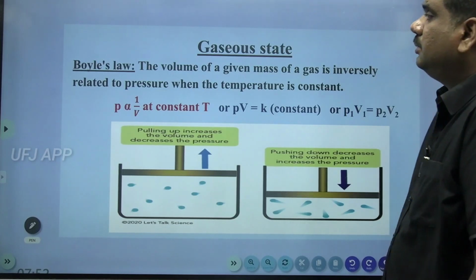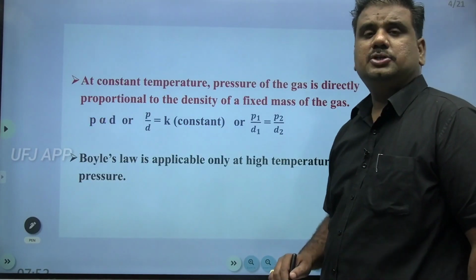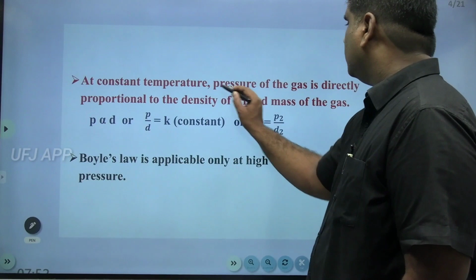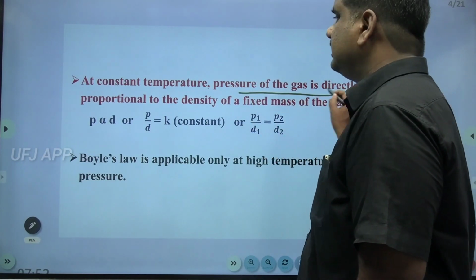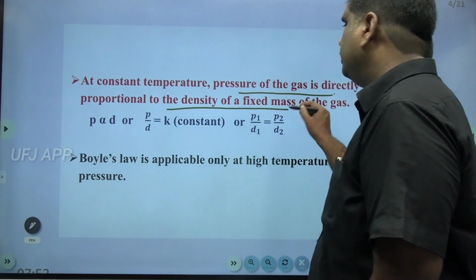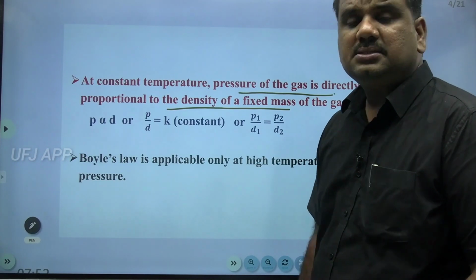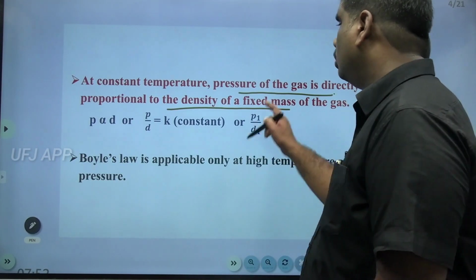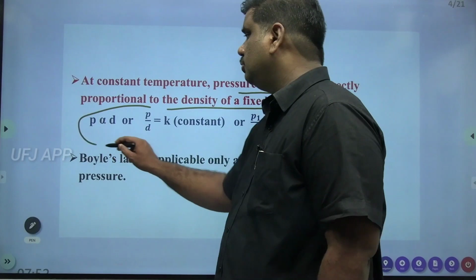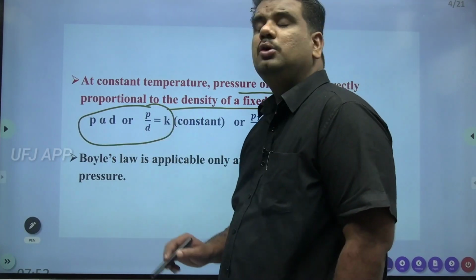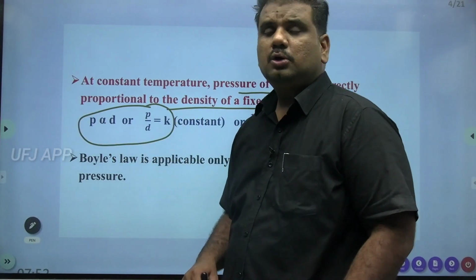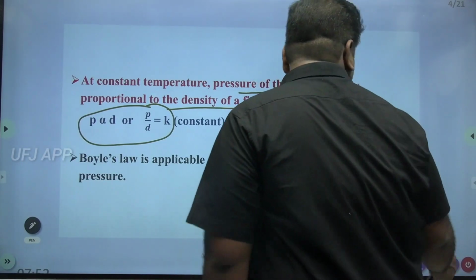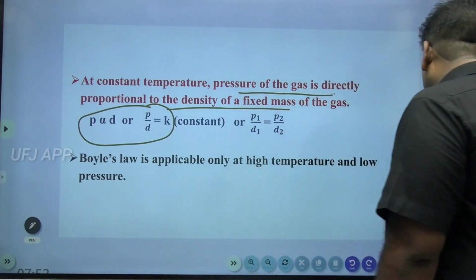At the same time, at constant temperature, pressure of a gas is directly proportional to density. P is proportional to D, or P by D equal to constant. Right? This is the main case.